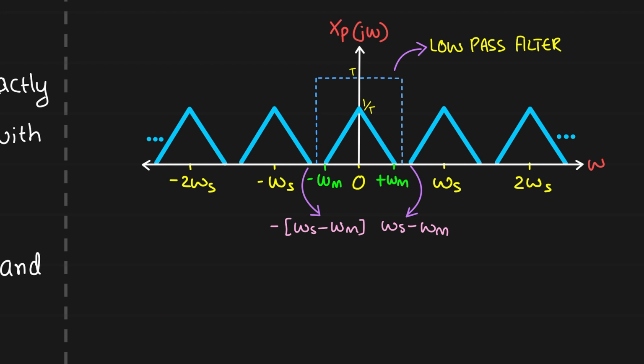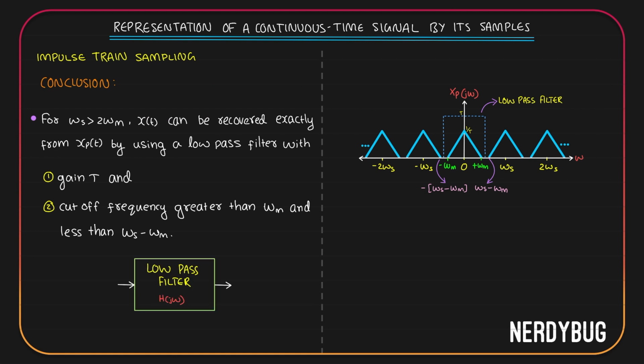Also, when we take the product, we want the magnitude to be 1. So, we make sure the magnitude of H(jω) is T. So, when multiplied by 1/T, we will get 1. So, technically what we are doing is, we take a low pass filter whose frequency response is H(jω). We take Xp(jω) and give it as an input. The output of the low pass filter is the recovered signal, so we call it Xr(jω).